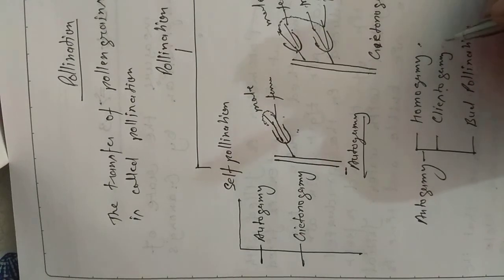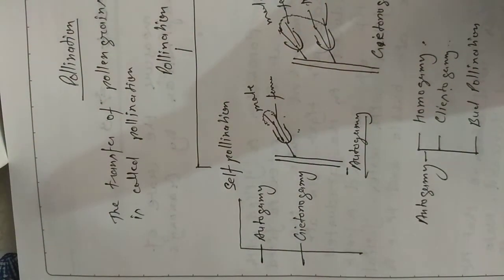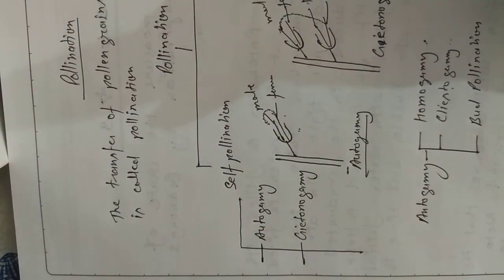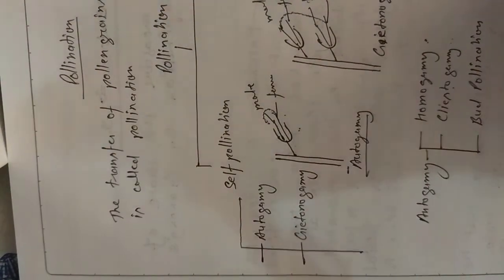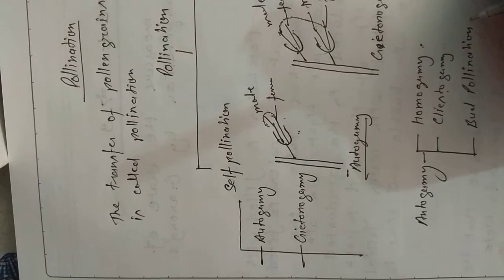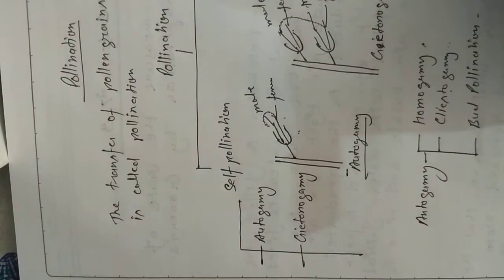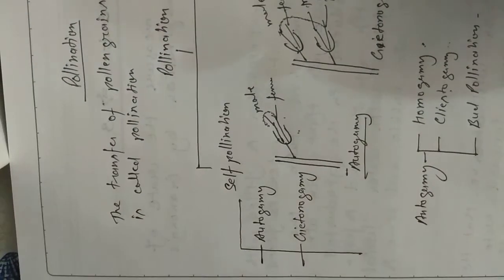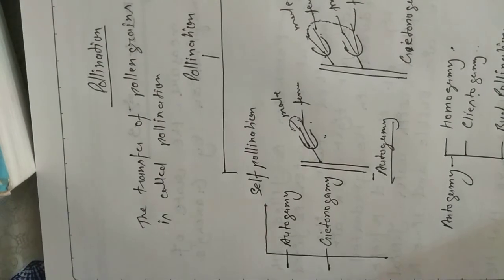In clistogamy, the flowers are closed flowers. These flowers have no fragrance and are colorless, and the male and female reproductive organs are fertilized before the flower opens.